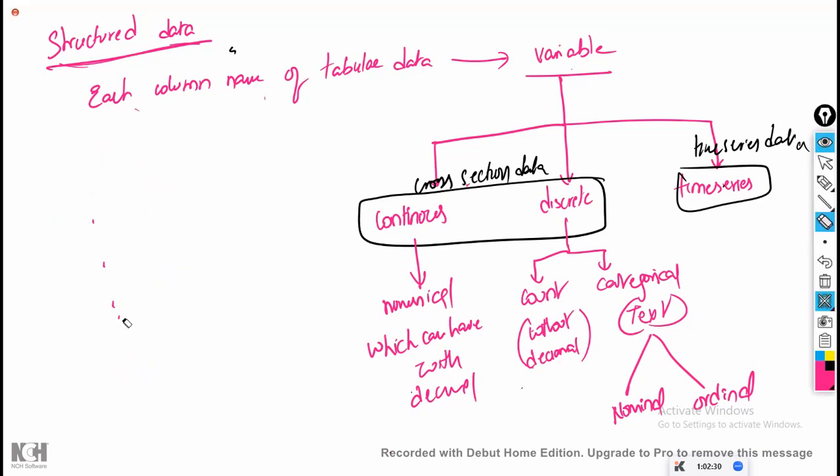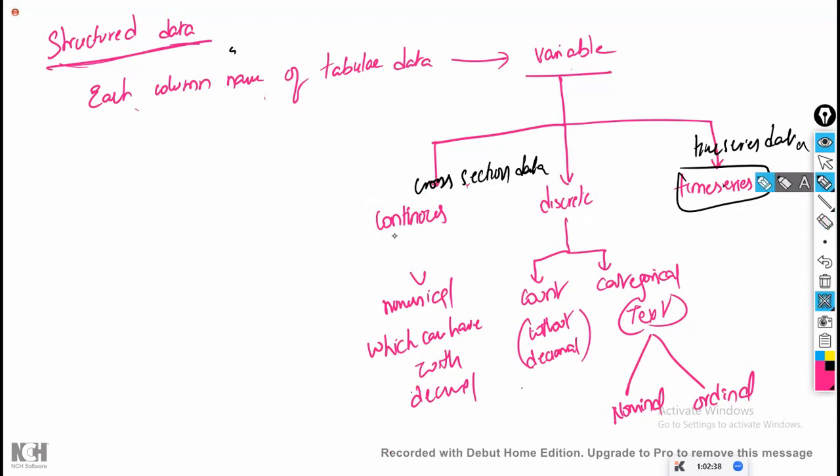Is that clear? Why have I told you this? If this is clear, based on this we are going to work accordingly. For continuous data, we have to do continuous analysis. For discrete variables, we have to do discrete analysis. Data analysis is of two types: one is continuous variable analysis, the other is discrete analysis. For continuous variables we have to apply it in a different way than for discrete variables. We can't apply on continuous what we do on discrete. For a continuous variable, we can't apply the discrete logic.